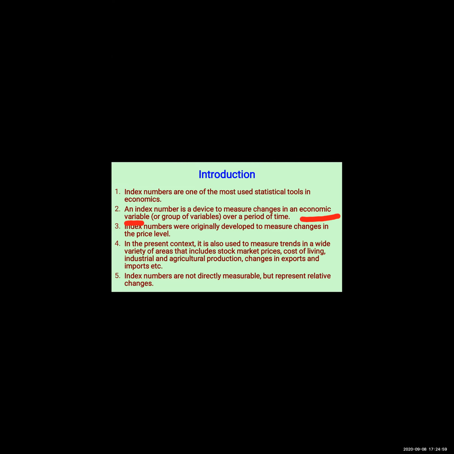In the same way, an economic variable or a group of variables. Now what is a group of variables? A group of variables means when different economic variables are studied together and their changes are measured. Suppose I want to measure inflation rate, poverty rate and unemployment rate. When I study the changes in all three variables at once, it is called a group of variables. The example will be clearer in the further points. Over a period of time, this year, previous year. I hope this part is also clear.